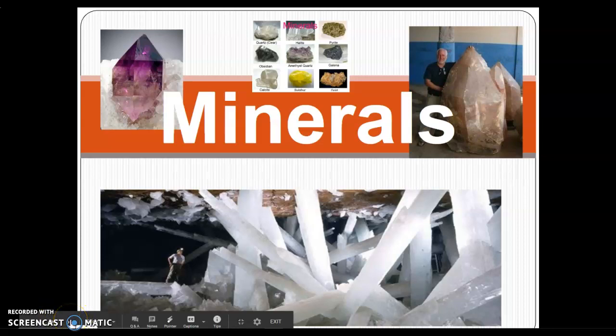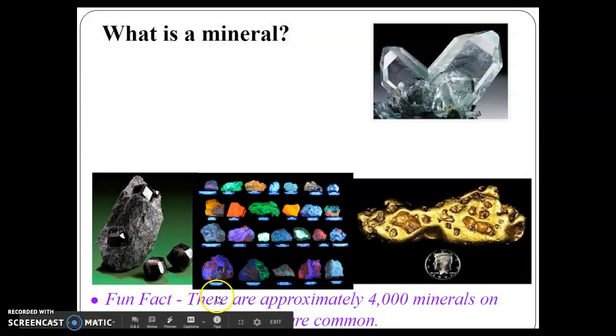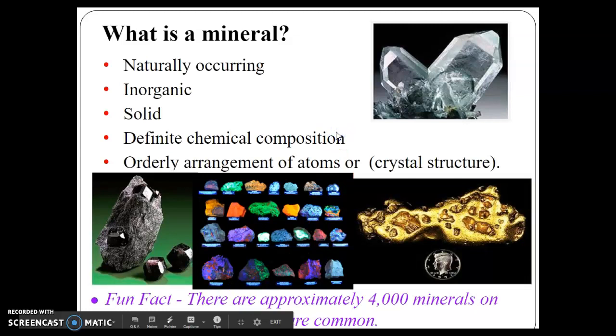What we're going to talk about today is minerals. So more so looking at how do you know if something's a mineral? How do they form? When we talk about a mineral, there has to be 5 things that have to occur in order for it to be considered a mineral. And we're going to talk about each of these in the upcoming slides.